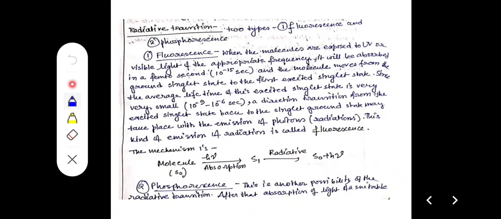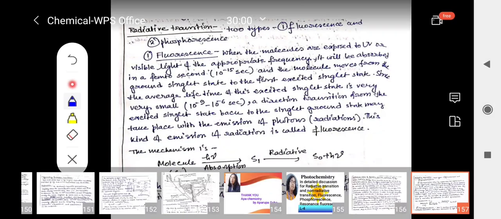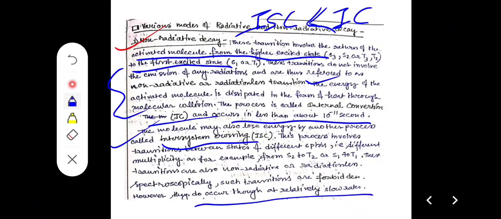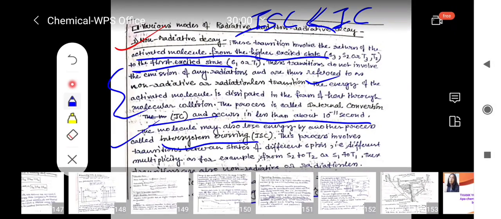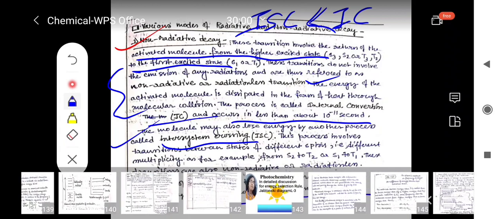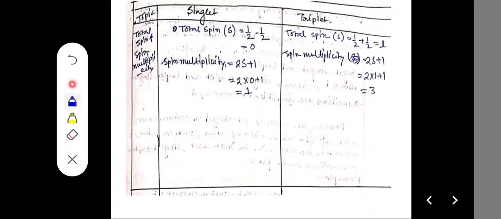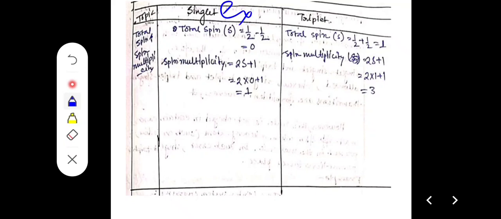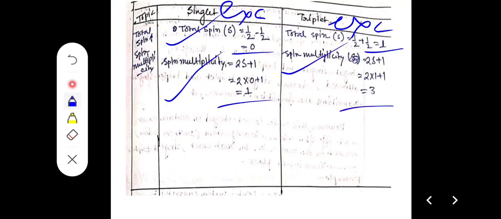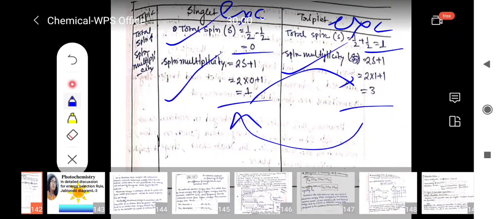Now we consider radiative transition. We can see in previous slides the singlet excited state and the triplet excited state. There is total spin 0 and total spin 1, so an overall spin change, with spin multiplicity 1 and spin multiplicity 3. So the spin multiplicity must change, 1 to 3 or 3 to 1.